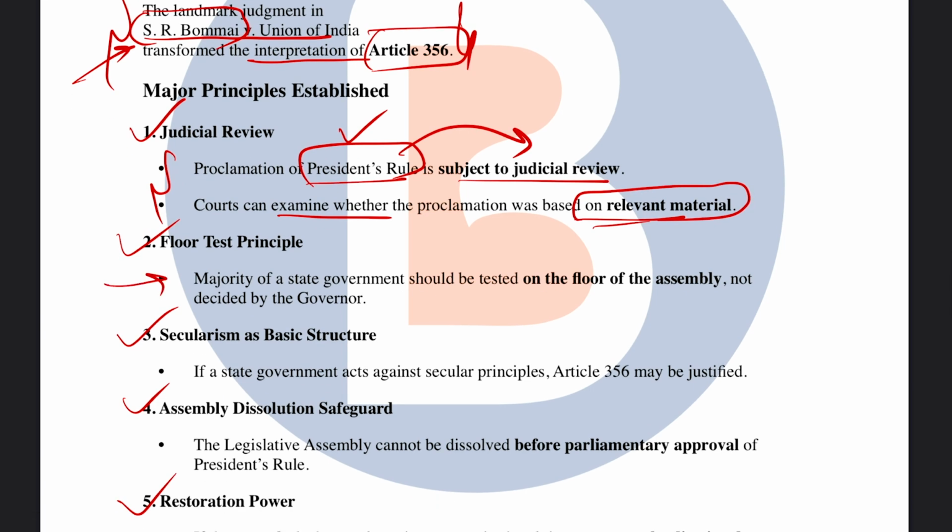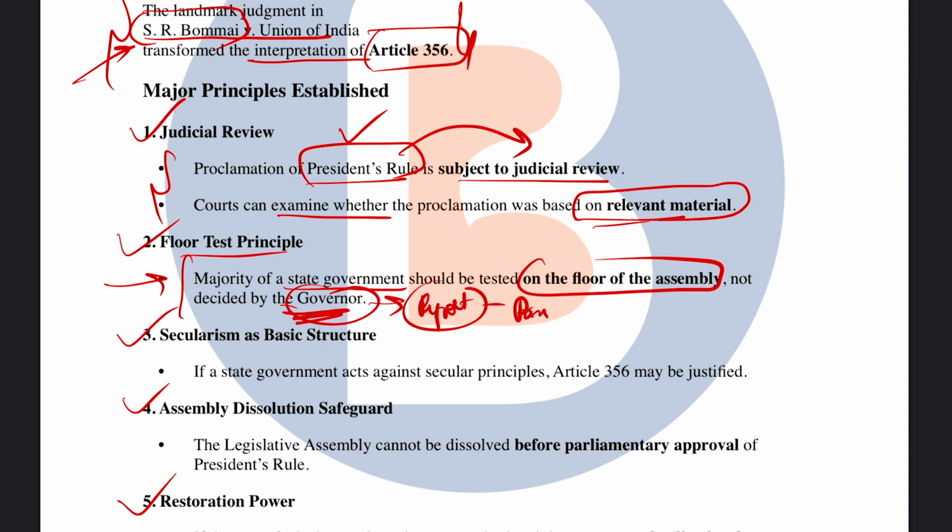And next is the floor test principle, where it says that the majority of a state government should be tested on the floor of the assembly, and not merely on the decision given by the governor, or merely on the report which the governor presents to the president stating that it is necessary for the state to be under President's rule. So testing the majority on the floor was made mandatory, compulsory, to decide the condition, and not just on the advice of the governor.